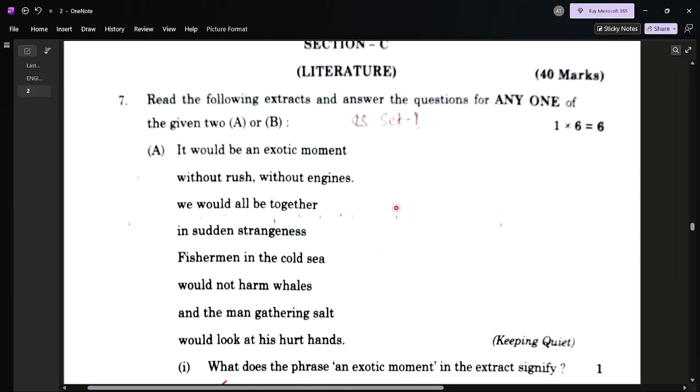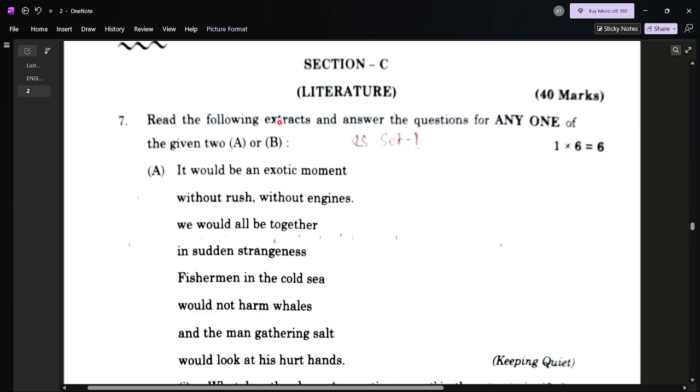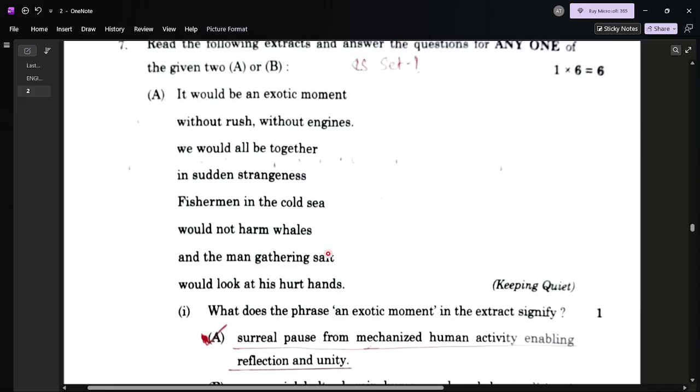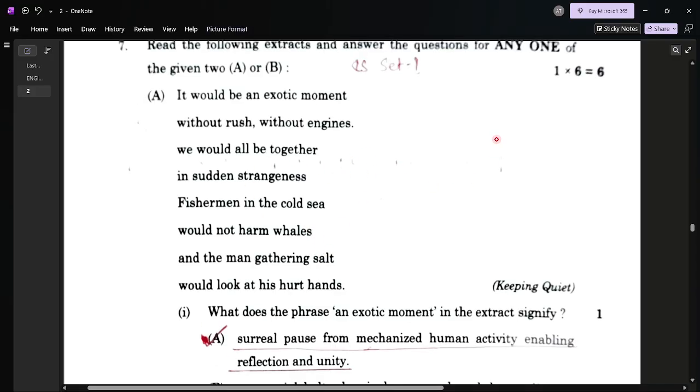Section C, literature, carries 40 marks. The first extract is of the poem Keeping Quiet. Without wasting time, the same extract was asked in set 1 also.